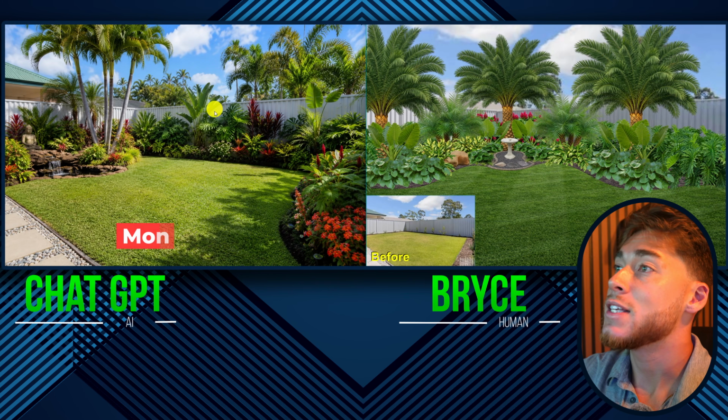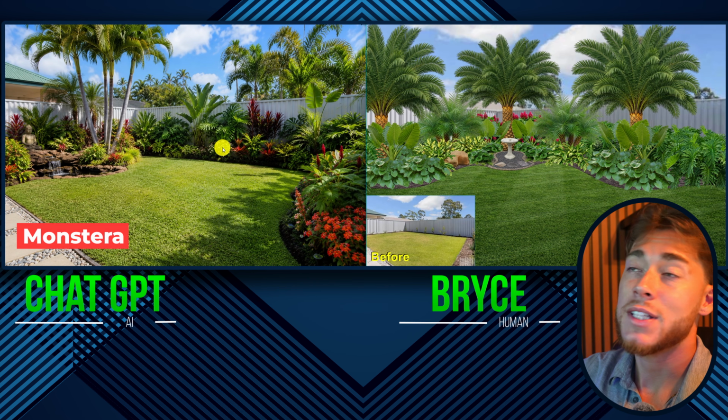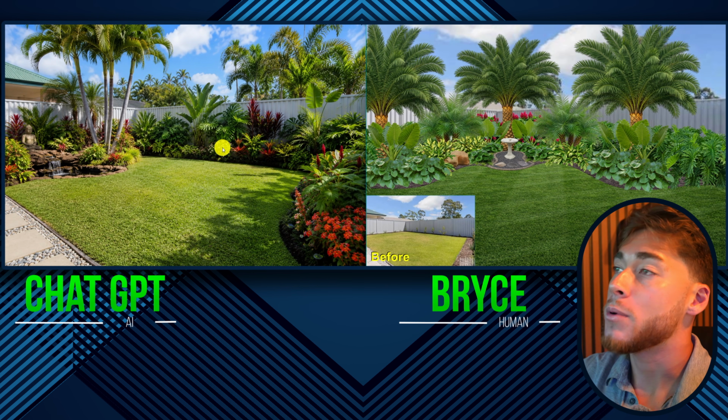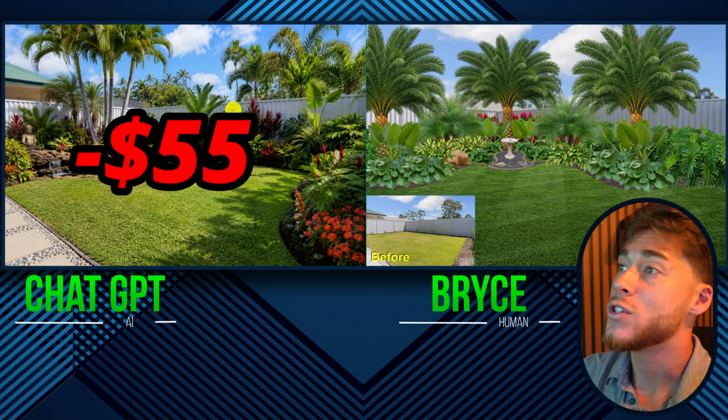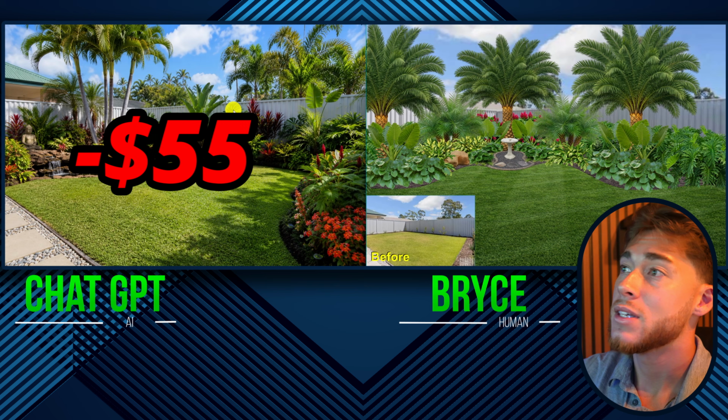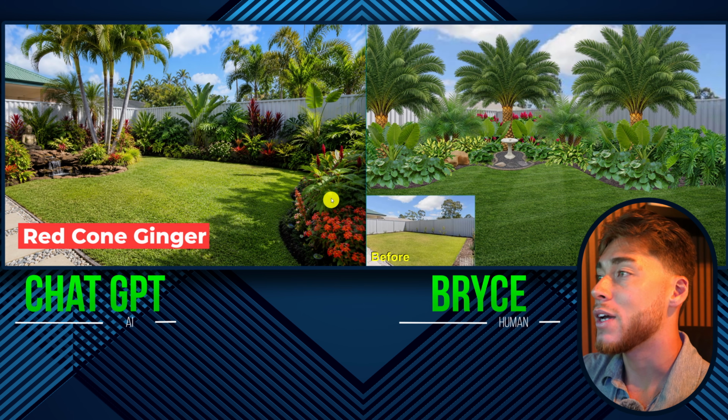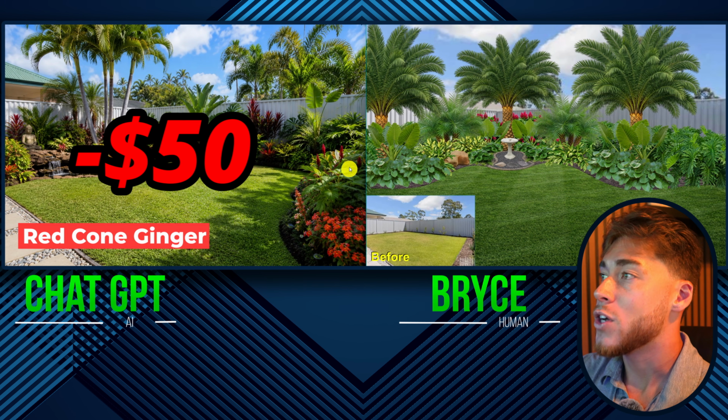Now, the next thing that I see is these Monstera right here. And one thing about Monstera is that they are super, super tropical. So definitely using them in a tropical design is a must. These guys like to be in USDA zone 10A and above. So this would unfortunately freeze. And the same thing with these red cone ginger right here. They are unfortunately out of zone as well.